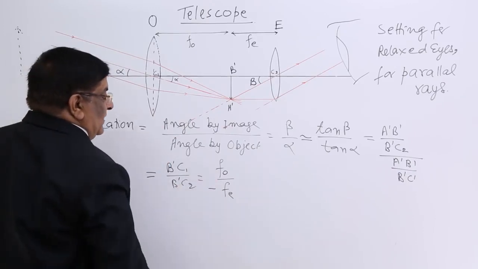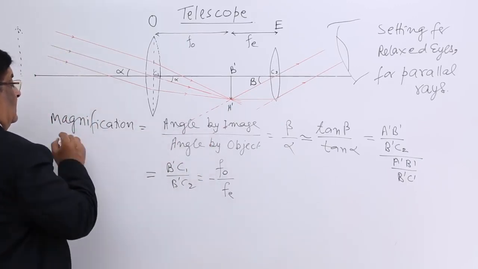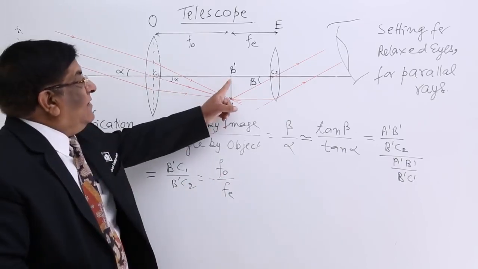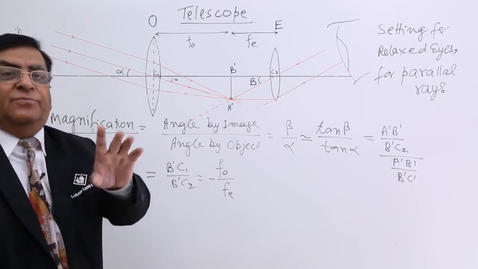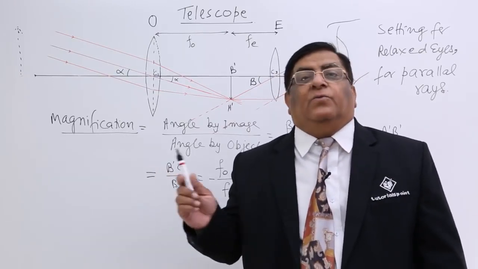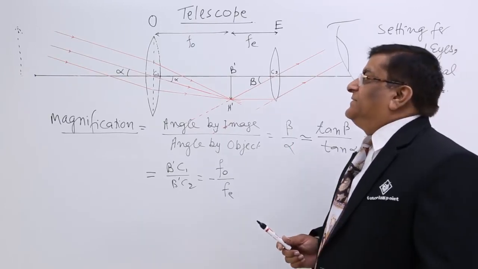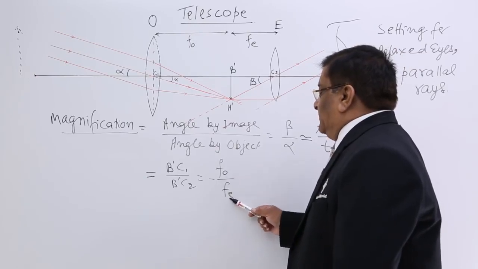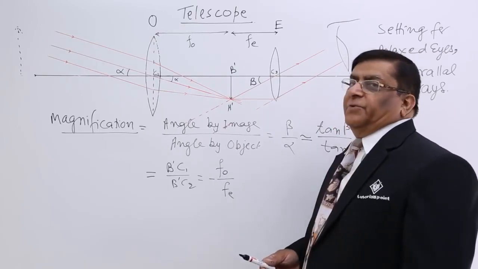So we got the formula here. This is minus FO upon FE. What is that? Magnification. Now if we have taken FO as the large one and FE as the small one, definitely there is a magnification of more than 1. So this is how we magnify with the help of a telescope. Now in this telescope there are a few features. We understand one thing, that FO should be larger than FE. FE should be as small as possible, FO should be as large as possible.